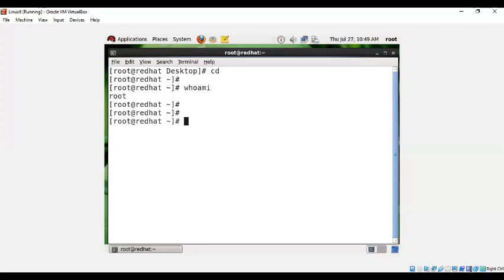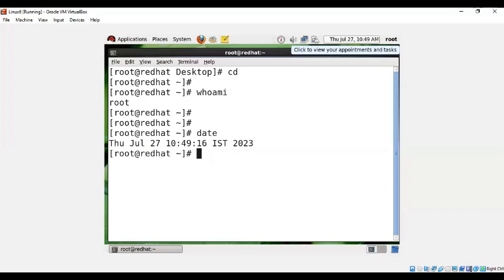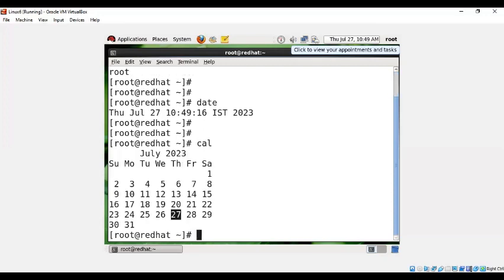Now here you can see the date and time. If you want to see the date and time from the command prompt, you have to use the command called date. If you run the date command, you can see the date and time. In the next class we're going to see how we can change the date and time. If you want to see the present month calendar, you have to use cal. It displays the present month calendar. So what is the date today? Today is 27 July, it's showing here. Like this, the commands will go day by day.